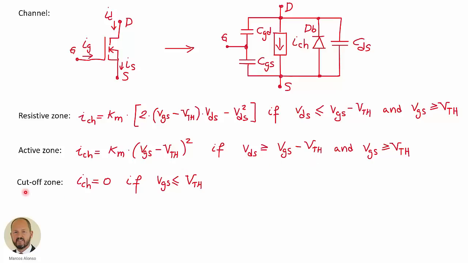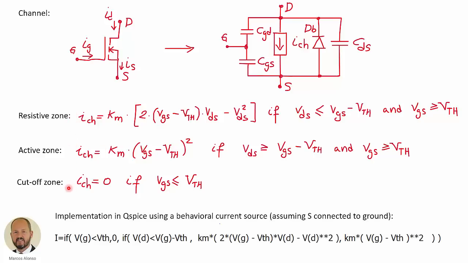And finally, the cutoff zone, when the transistor behaves as an open circuit, so we don't have conduction of current through the channel. The current through the channel is 0 when the control voltage between the gate and the source is lower than the threshold voltage. So these three regions are very easy to implement, to combine all of them with these conditions using the if statements of SPICE simulators. So with this statement here, we can implement everything.